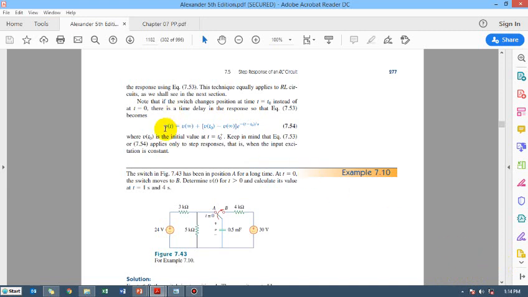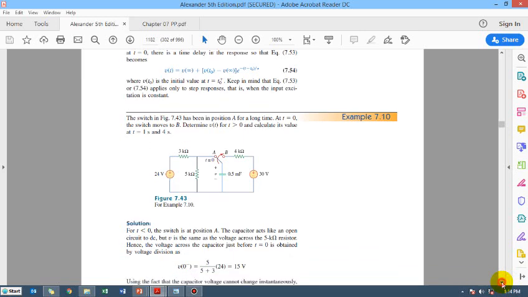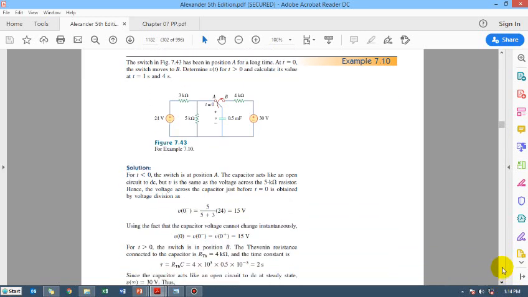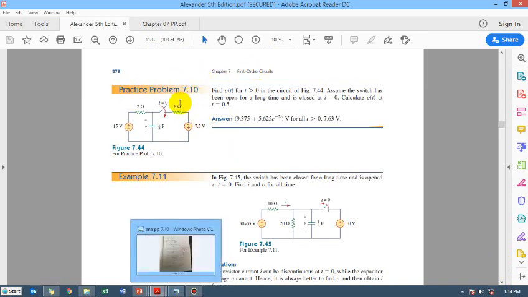Okay, so this is it. This information is not so important right now for us to tackle the numericals. So you try to just understand the example. This is solved example 7.10, but I will just show you the practice problem 7.10, and here this is